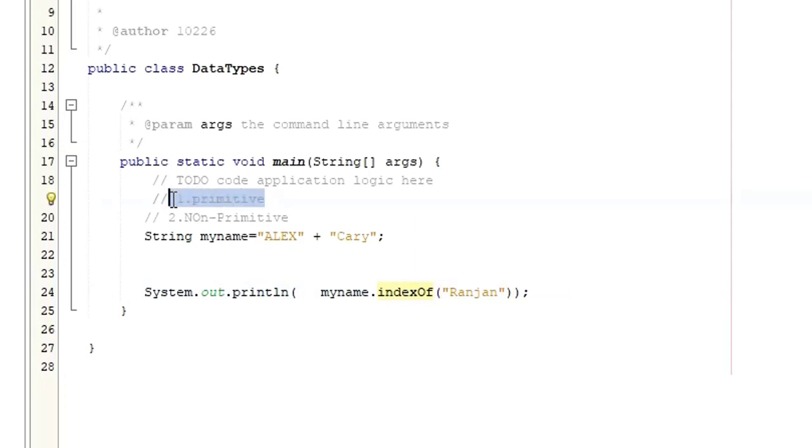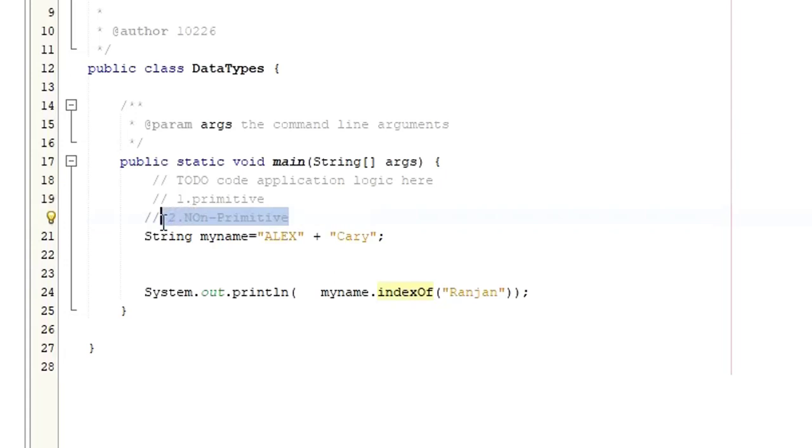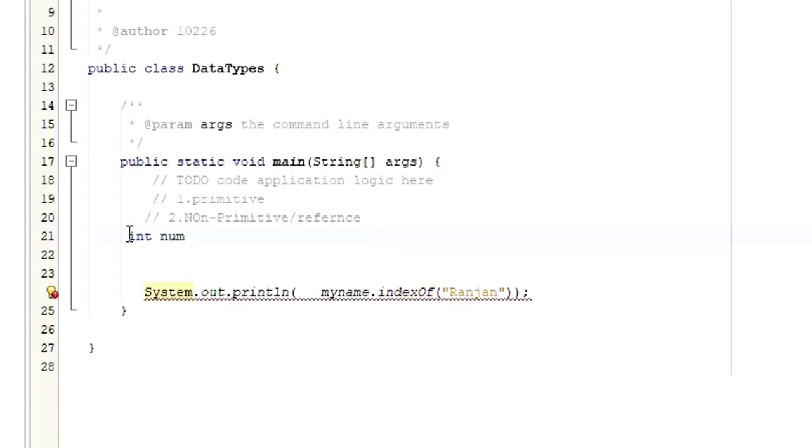Now let us learn about non-primitive data types. We can call this one a non-primitive data type, or we can say this is a reference data type. Reference data type, I would say, is a complex data type. So what does that mean? This is where we are going to use objects. This is a simple way of creating a data type, right? We can call this one an integer, and maybe number 1 is equal to 5, right?